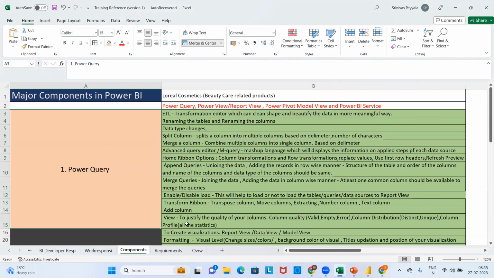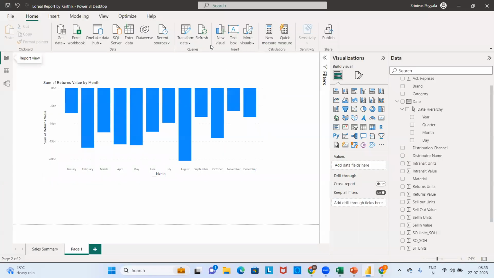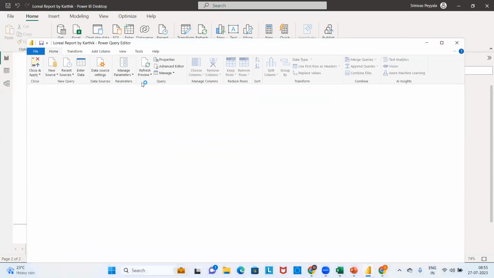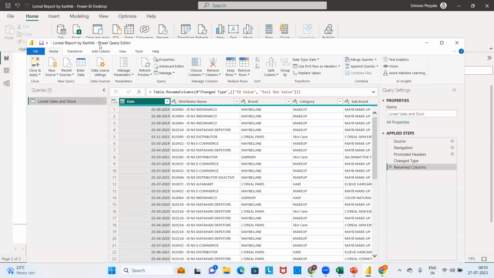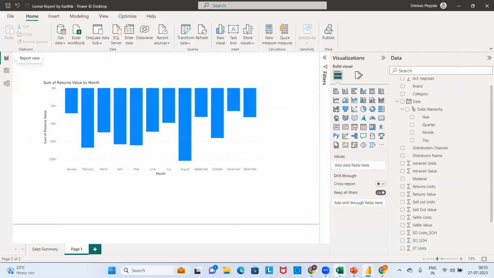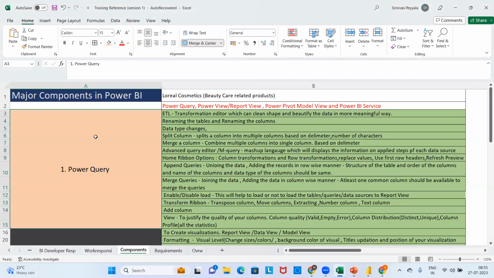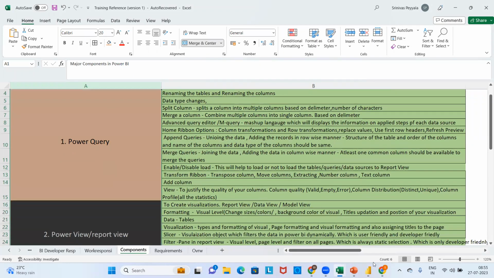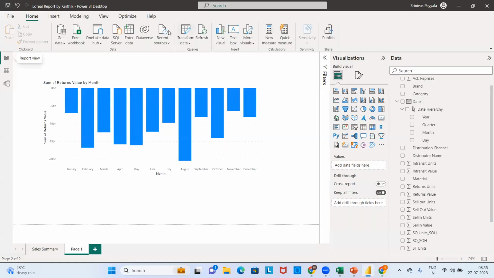First component is Power Query, where it states about the data. I just clicked on transform data. In this transform data, we get an option called Power Query. That is one component. We will be learning about the first major component in Power BI. That means the same tool is categorized into different components. Those components will get opened by clicking on some buttons in this desktop tool.